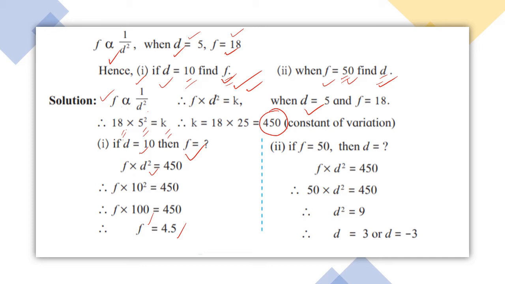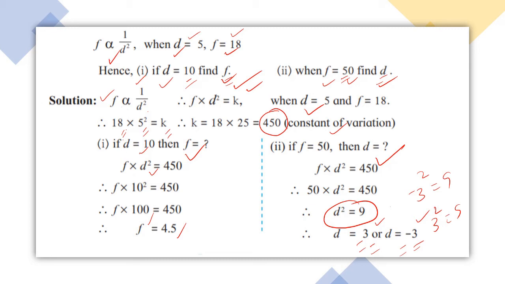If f is given as 50, the constant is 450 from the same situation, and D is equal to 3 or minus 3. D square 9 मिला, तो आंसर में 2 आ गया, क्योंकि minus 3 square भी 9 है, 3 square भी 9 है, तो D square 9 मिलने से 2 आंसर मिल जाता है, plus or minus 3. That common thing you know very well.